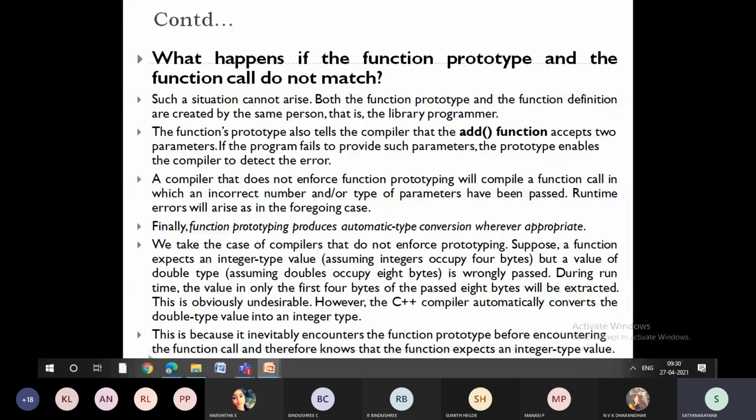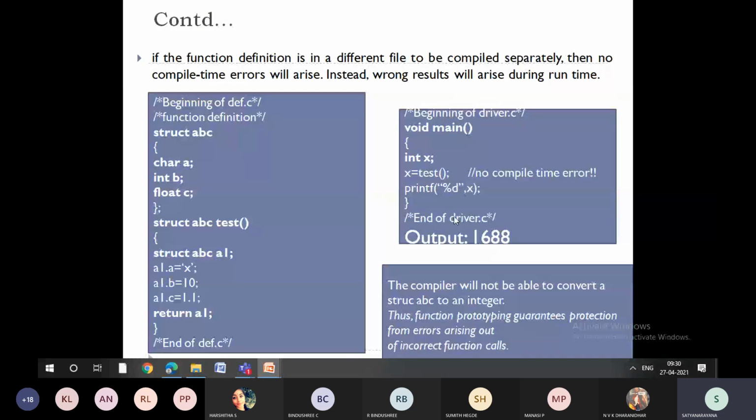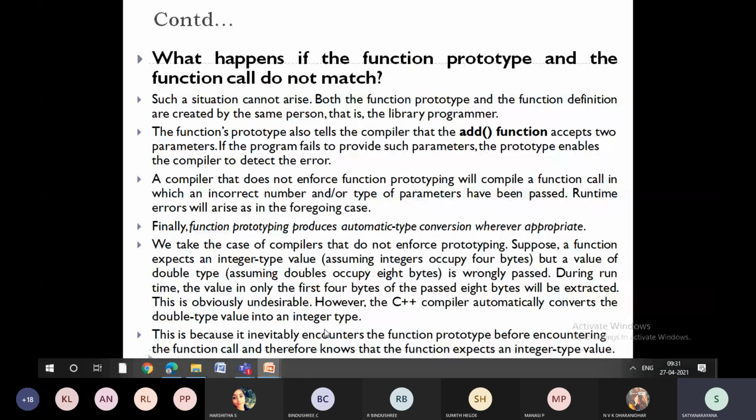But here one more thing you should understand is that there is a possibility that you will get the wrong output, because integer is converting into double or double is converting into integer. Sometimes, say for example, if I am passing integer, but in the function I am passing character, then the problem arises, right? The output will be wrong. But still, most of the time C++ will follow the type conversion perfectly and it will produce the result.